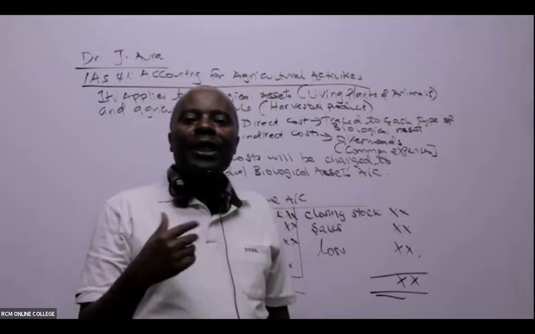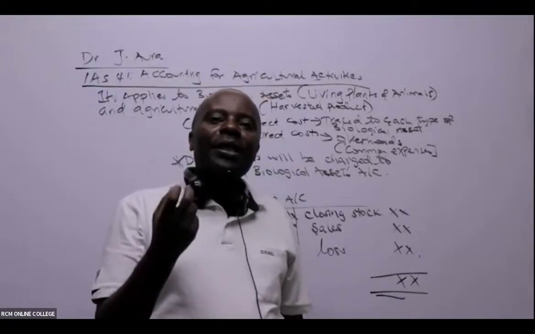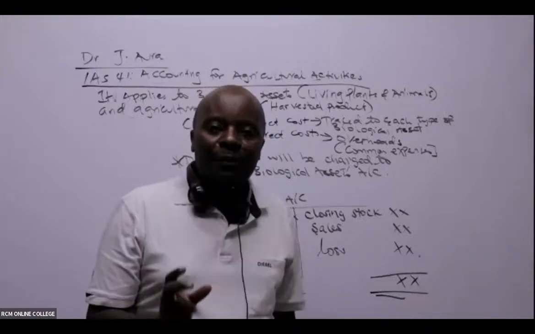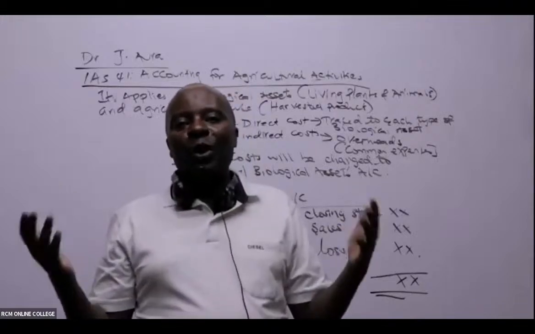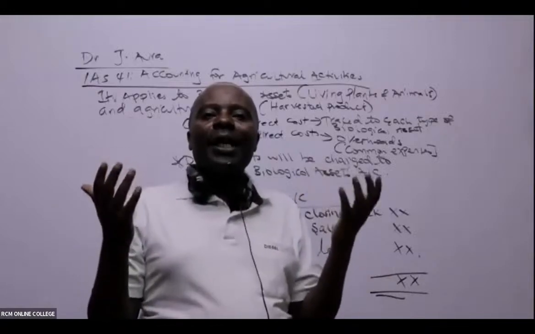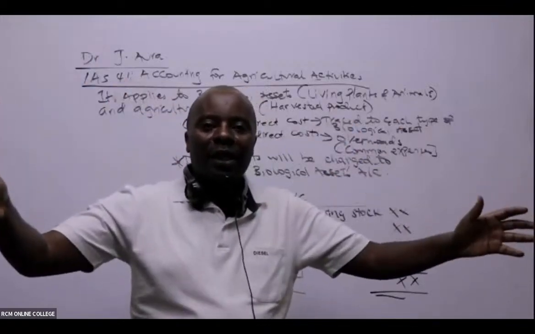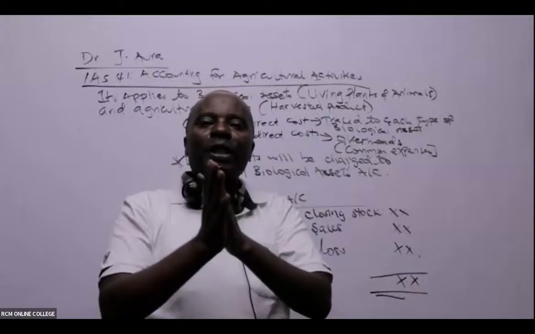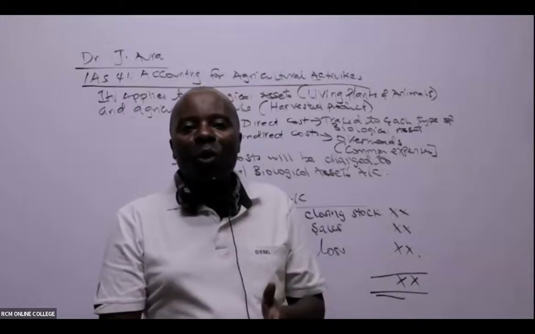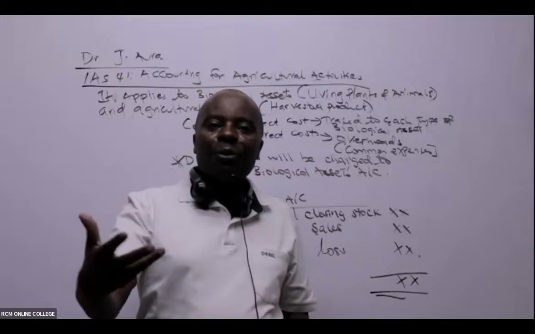If, for example, I buy salt for the sheep, that is a cost that you can trace to the sheep. But like I told you, we have a huge problem of water at Isinya. So if I get a tanker, say a 10,000 liter tanker, and it pours this water into a drum, the water will be consumed by the maize through irrigation, and by the sheep, which will drink.